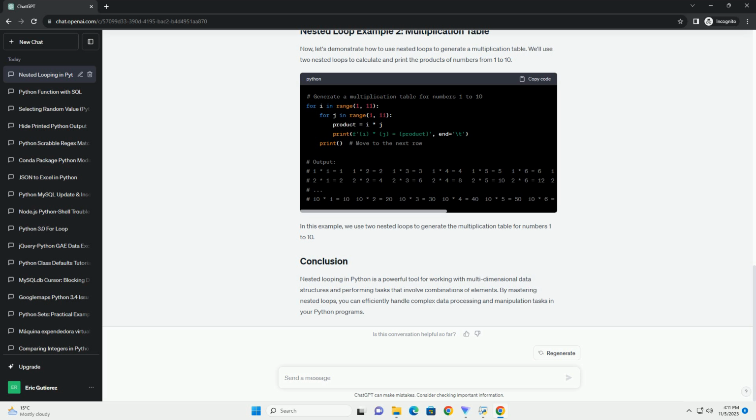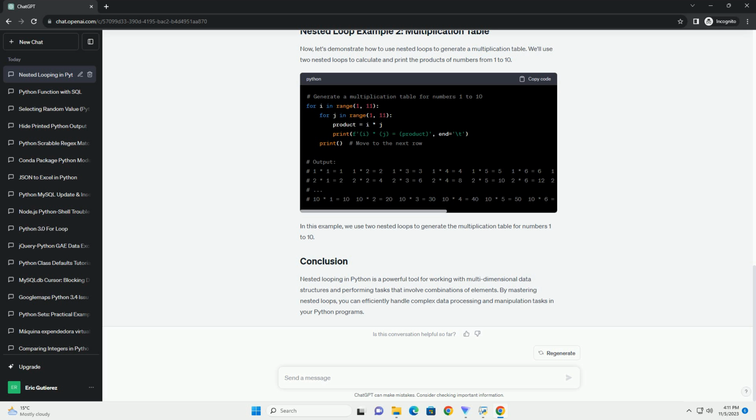Let's start with a basic example of using nested loops to iterate through a 2D list. Suppose you have a 2D list that represents a grid of numbers, and you want to print each element. In this example, the outer loop iterates through each row of the matrix, and the inner loop iterates through the elements within each row. Now, let's demonstrate how to use nested loops to generate a multiplication table.